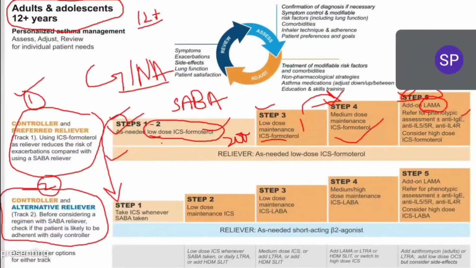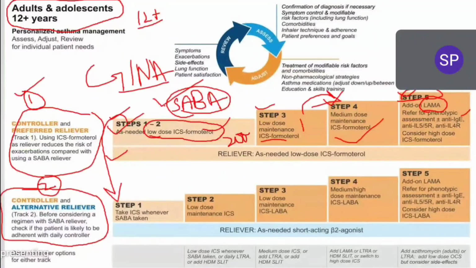In track 1, initially we'll start with inhaled corticosteroids, step 1, step 2, step 3, step 4, and in step 5 we are adding muscarinic antagonist, and along with that we can also add biological agents. Here in preferred treatment, SABA is not used. Why SABA? Previously, in previous guidelines SABA was there, but this is the recent guideline. In recent guideline SABA is removed. SABA is not a preferred drug anymore.